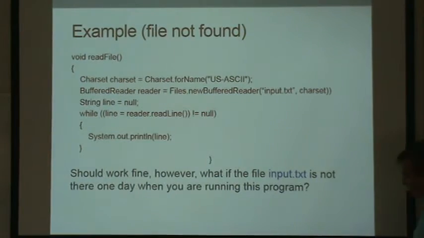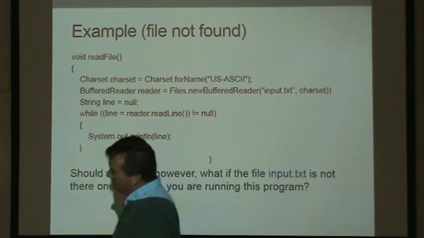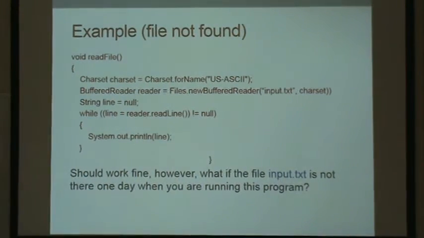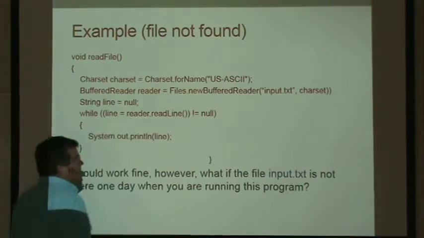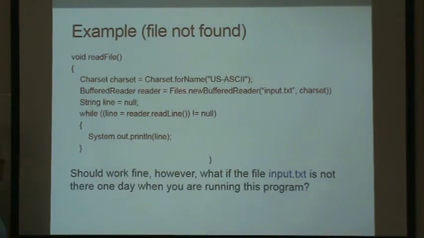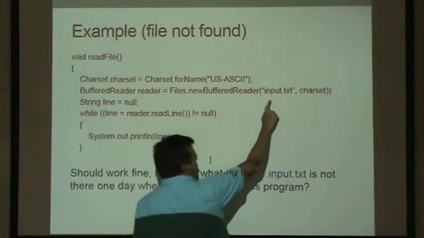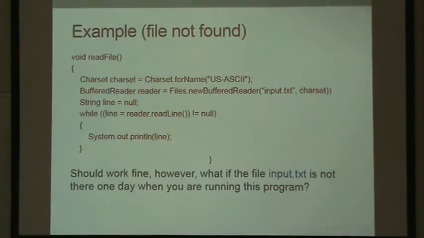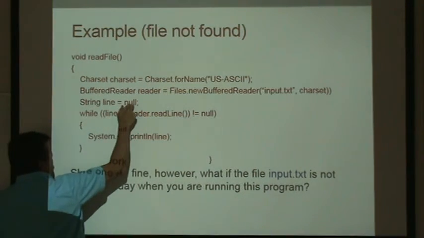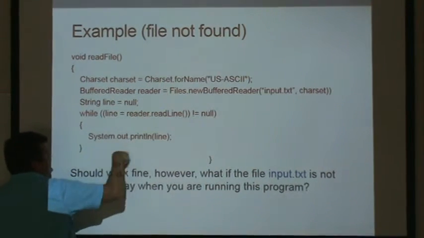Could you proceed? So for example, suppose we had code like this. We have some code that reads a file, and we have a character set. We open up a file, we say it's going to be US ASCII. The file's name is input.txt, and it's understood to be ASCII. Once we successfully open it, we then start reading the lines and print them out.